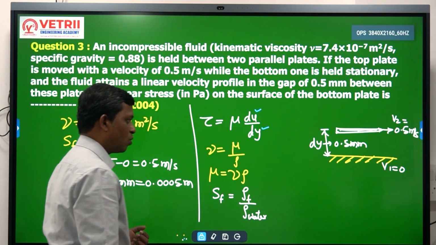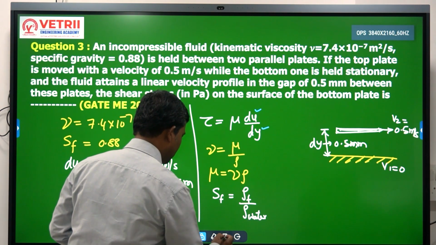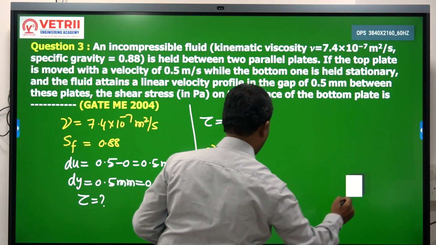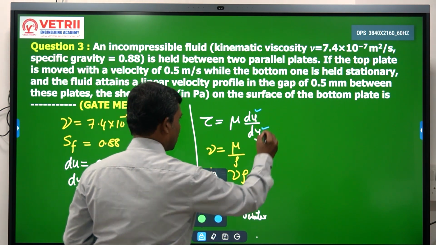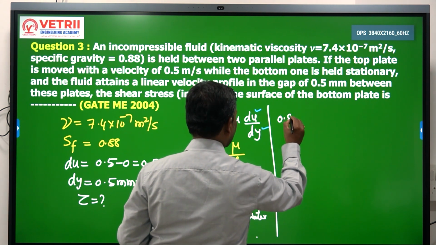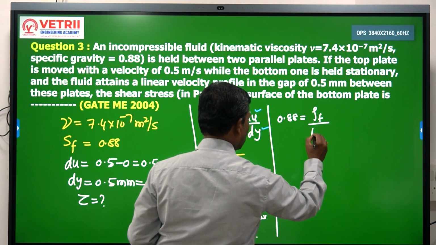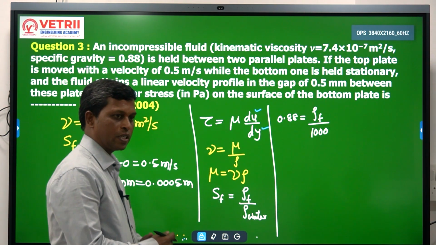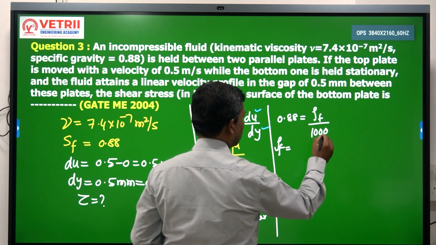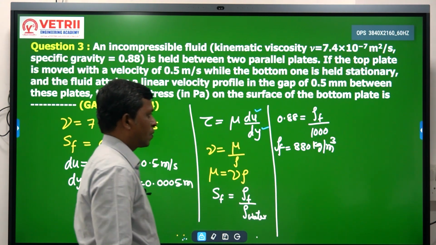Substituting the values, 0.88 is equal to rho F, which is unknown, divided by rho water, which is 1000 kg per meter cube. So the density of the fluid is 0.88 into 1000, which is 880 kg per meter cube.